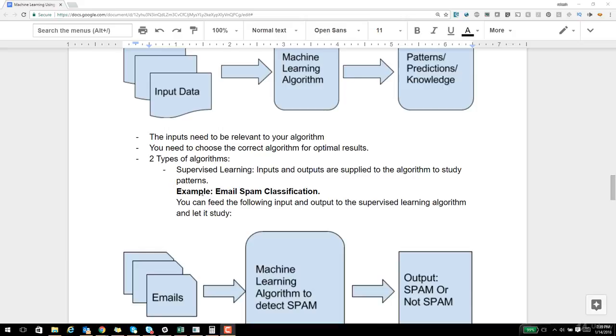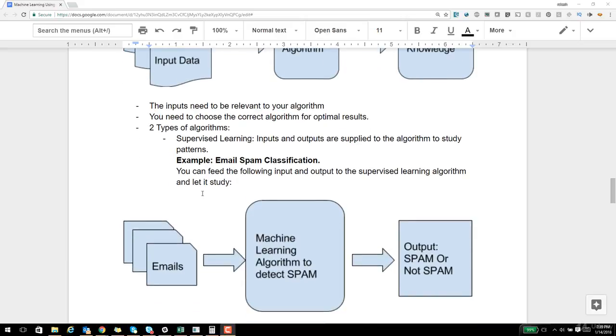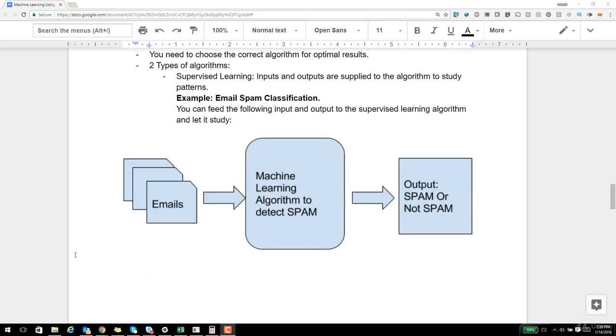So supervised learning is nothing but you have the input data and you have the output data, and you supply both of them to the algorithm and let the algorithm study the patterns in the data, so that in future, if there is a similar input that arrives, the algorithm can actually predict or try to predict the output, right? So let's look at this particular diagram.